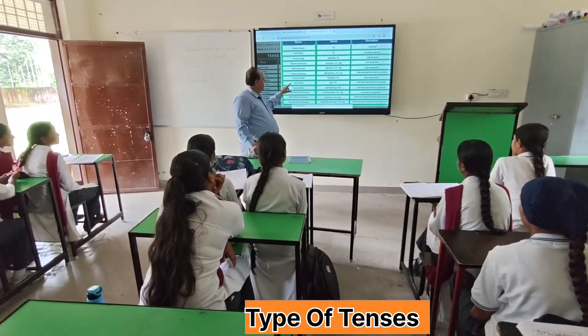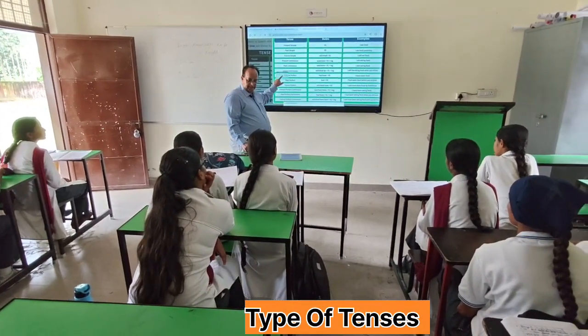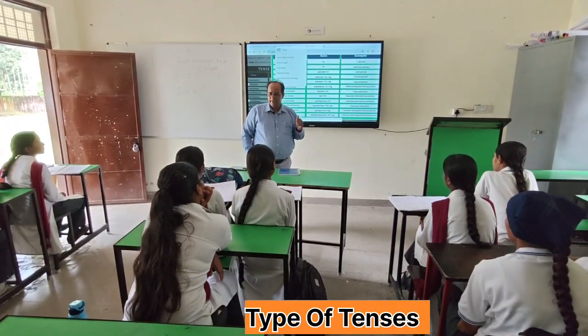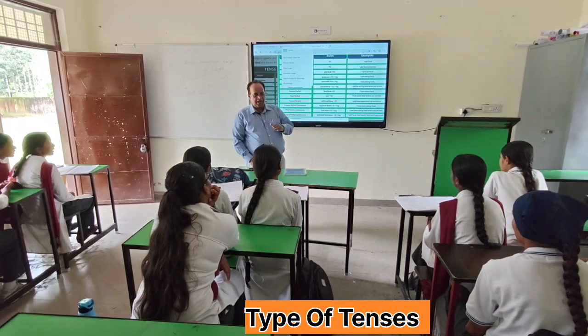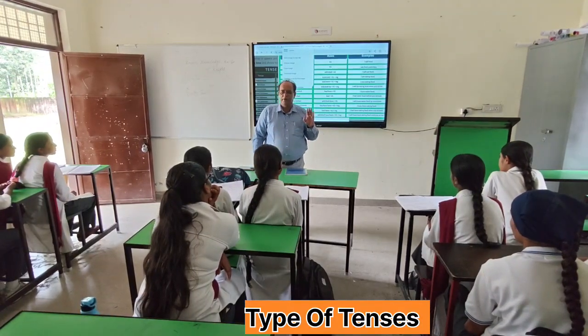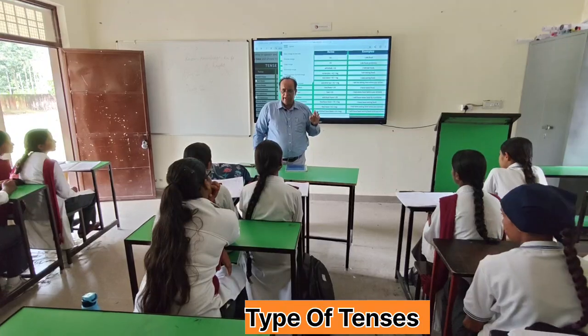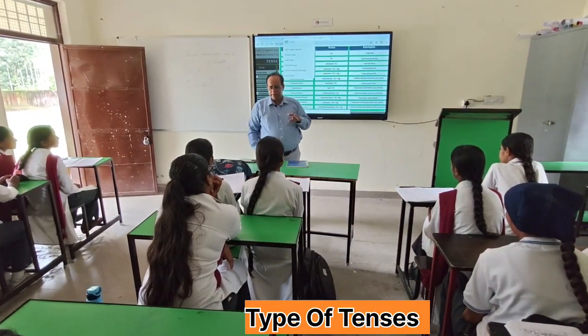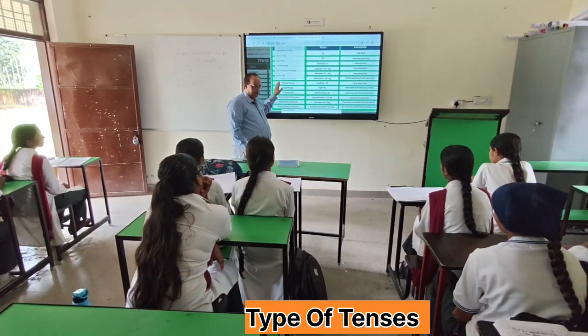Then we have present perfect tense. In present perfect tense, what is used? Has or have are used as helping verbs, right? Then the third form of verb is used in present perfect tense.